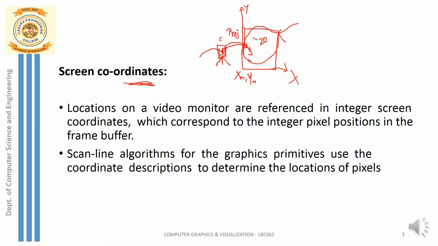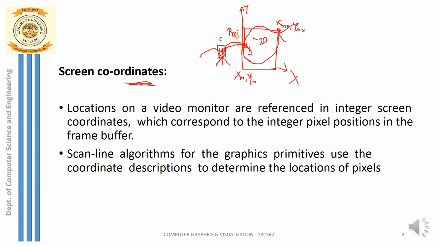So what about the maximum boundary here? Up to x max I can have my screen's maximum boundary. And what about y? Again, up to y max I can have my y boundary as well. So x max and y max are the other extreme boundary of my rectangle or 2D screen.